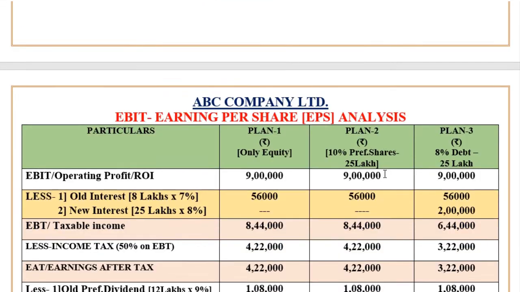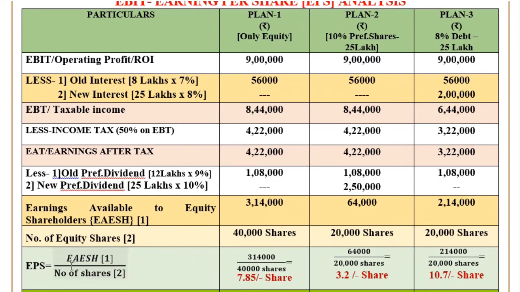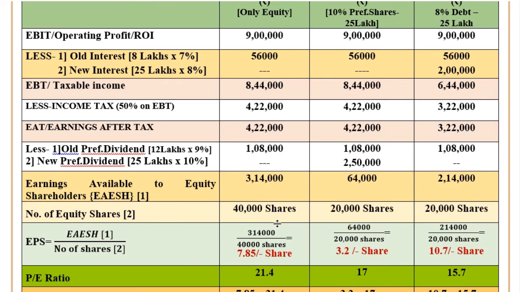Just enter 40,000 shares, 20,000 shares, 20,000 shares. Then you calculate EPS first. How do you calculate EPS? That is earnings available to equity shareholders divided by number of equity shares. So 3,14,000 divided by 40,000 shares, you will get 7.85 per share. Here 64,000 divided by 20,000 shares, you get 3.2 per share. And here 2,14,000 divided by 20,000 shares, you will get 10.7 per share. This is the EPS.